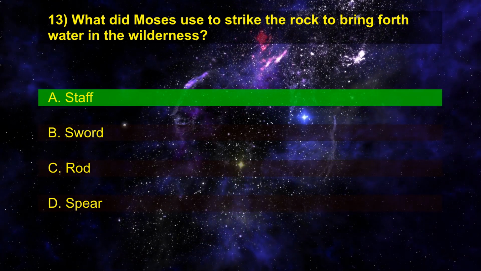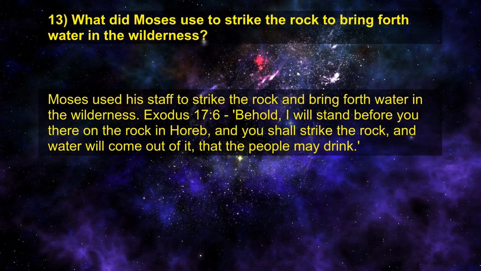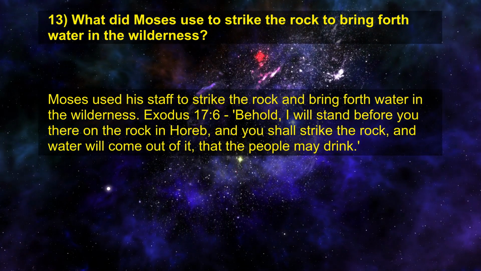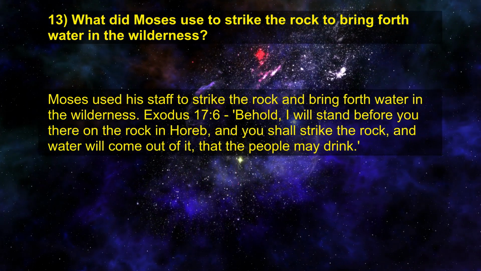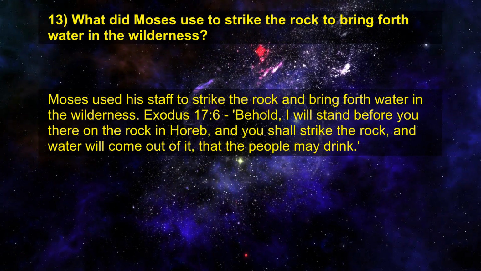Right answer is A. Staff. Moses used his staff to strike the rock and bring forth water in the wilderness. Exodus chapter 17 verse 6. Behold, I will stand before you there on the rock in Horeb, and you shall strike the rock, and water will come out of it, that the people may drink.